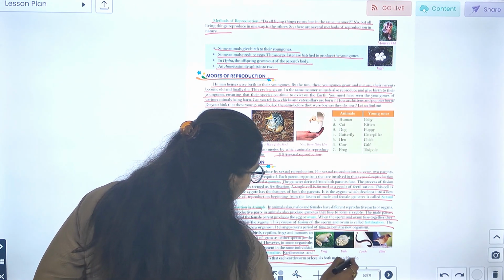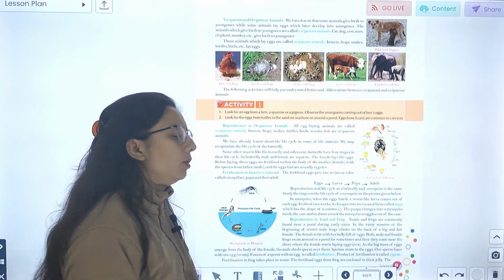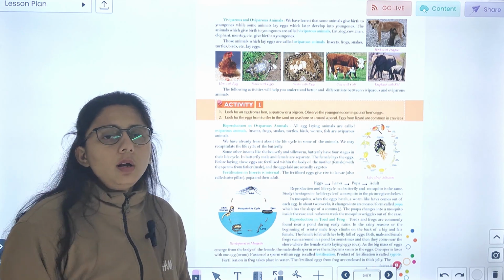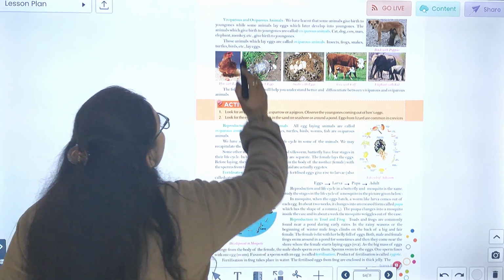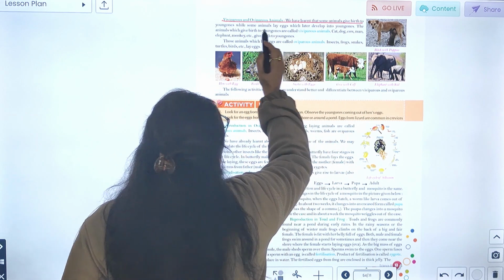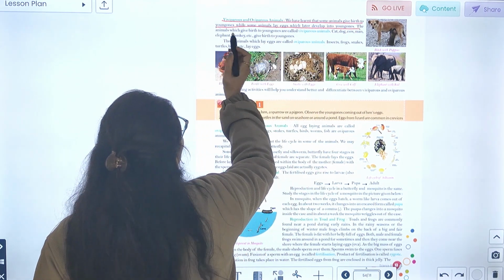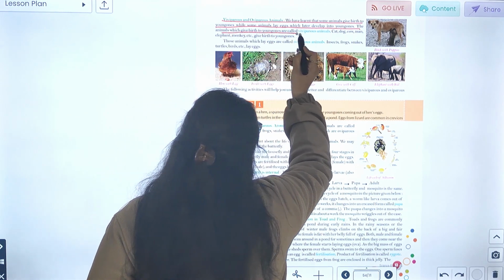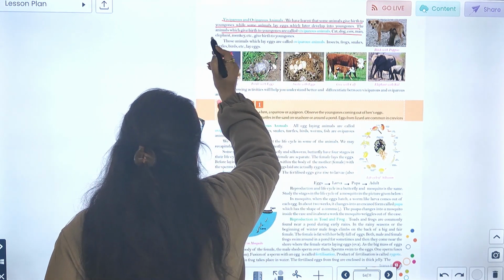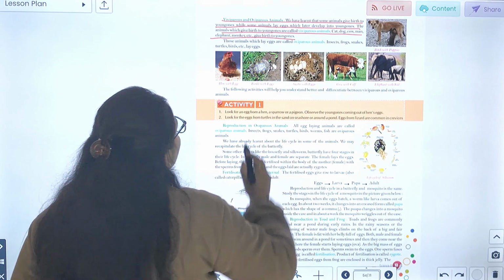This means that each earthworm or leech has both male and female gametes, इनके अंदर दोनों होते हैं. Viviparous and oviparous. We have learned that some animals give birth to young ones, some lay eggs, which later develop into young ones. The animals which give birth to young ones are called viviparous. For example, cat, dog, man, elephant, monkey.